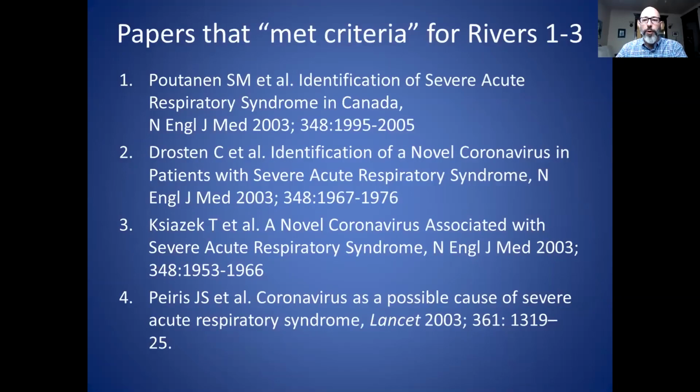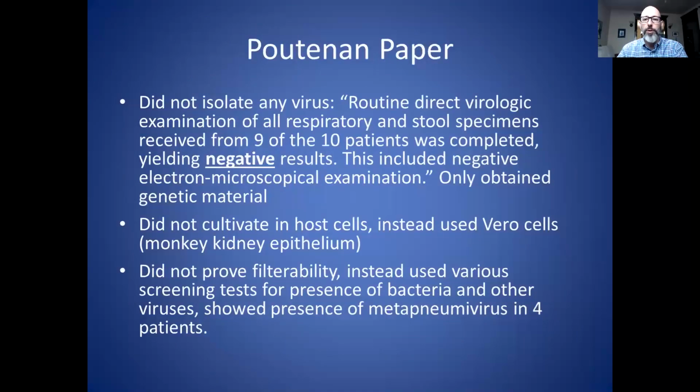So here are the 4 papers that I mentioned that are footnoted that supposedly satisfy the first 3 criteria of Rivers. So Putanen, Drosten, Kaziacek, and Paris. And please forgive me if I'm mispronouncing any of those names. And these are all about the SARS coronavirus from 2003. So let's look at the Putanen paper first.